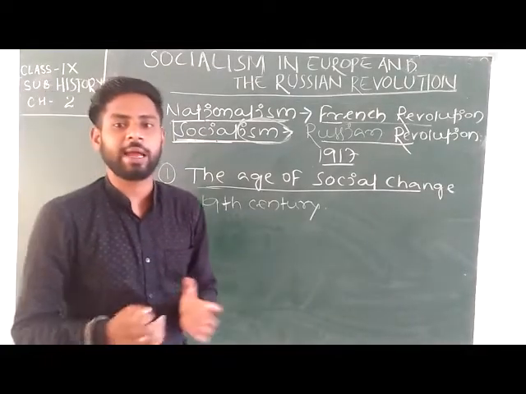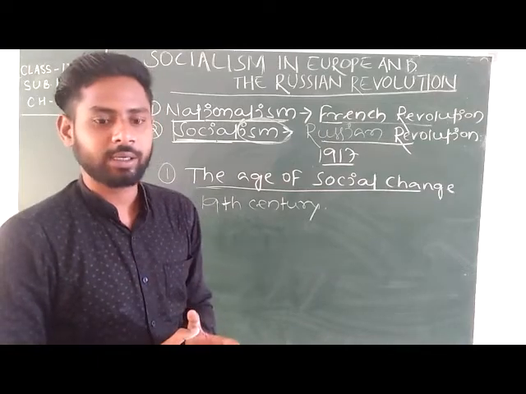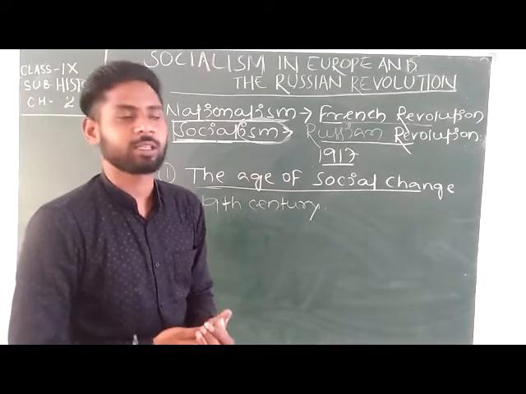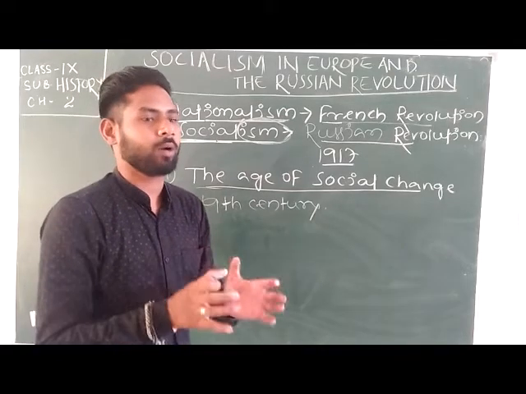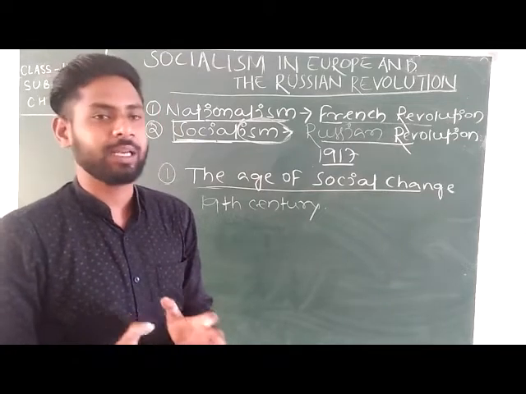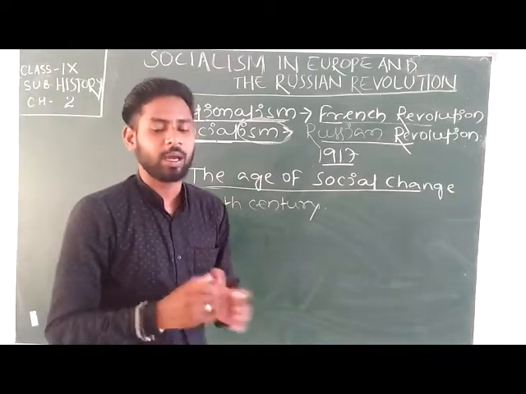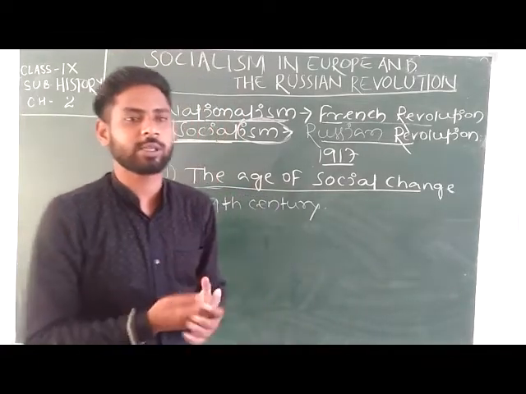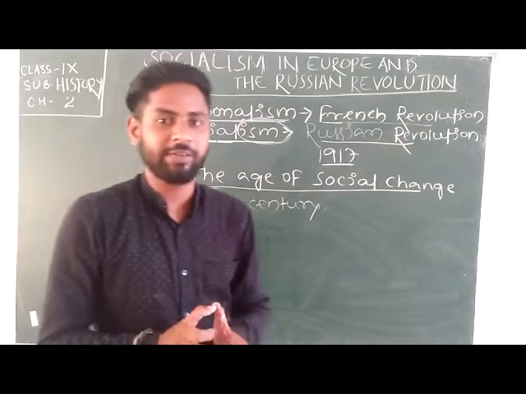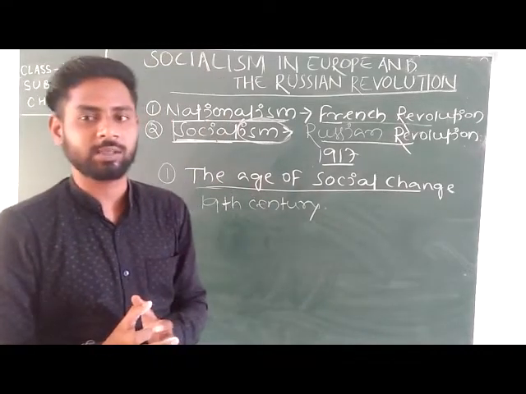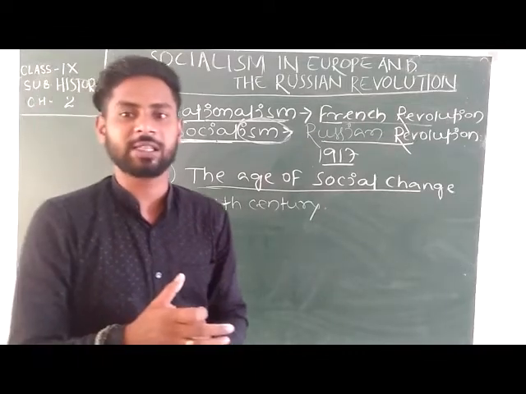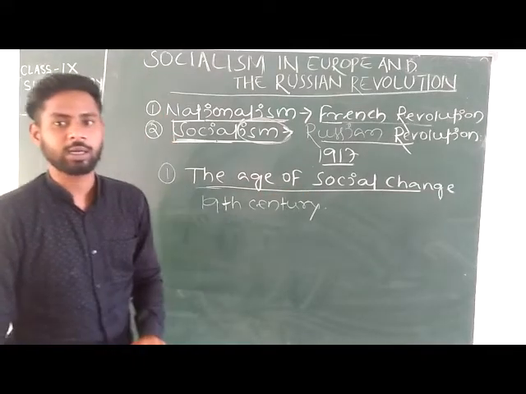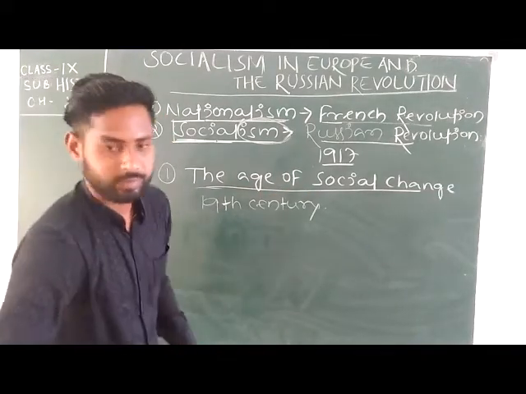Many people were against democratic government and in favor of monarchical government. Many people also believed in absolute power. Many other people were interested in individual rights. So social change means the social classification changed during the age of social change. Got it?